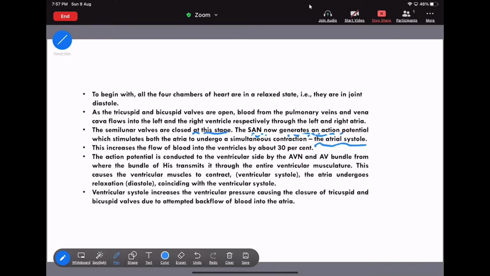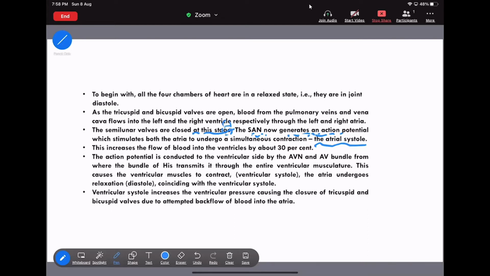Now I am saying that the first thing is the joint diastole. At that joint diastole, the tricuspid and bicuspid valves are open, but the semilunar valves will be closed. This is the first situation. Okay, now move to the second situation.